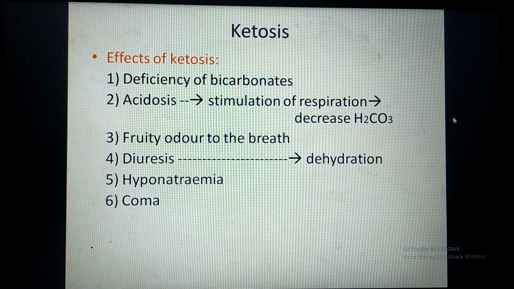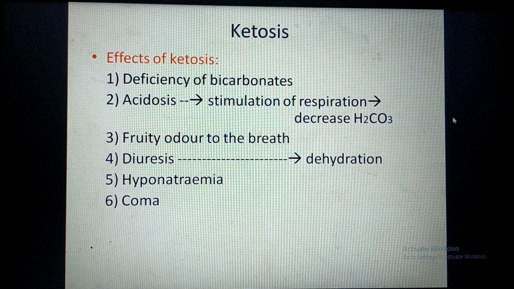Whenever there is acidosis, it stimulates the respiratory centers in the medulla oblongata, because these centers are highly sensitive to H plus ions. When the respiration is stimulated, there is increase in rate and depth of respiration. Therefore, more and more carbon dioxide is removed from the body.